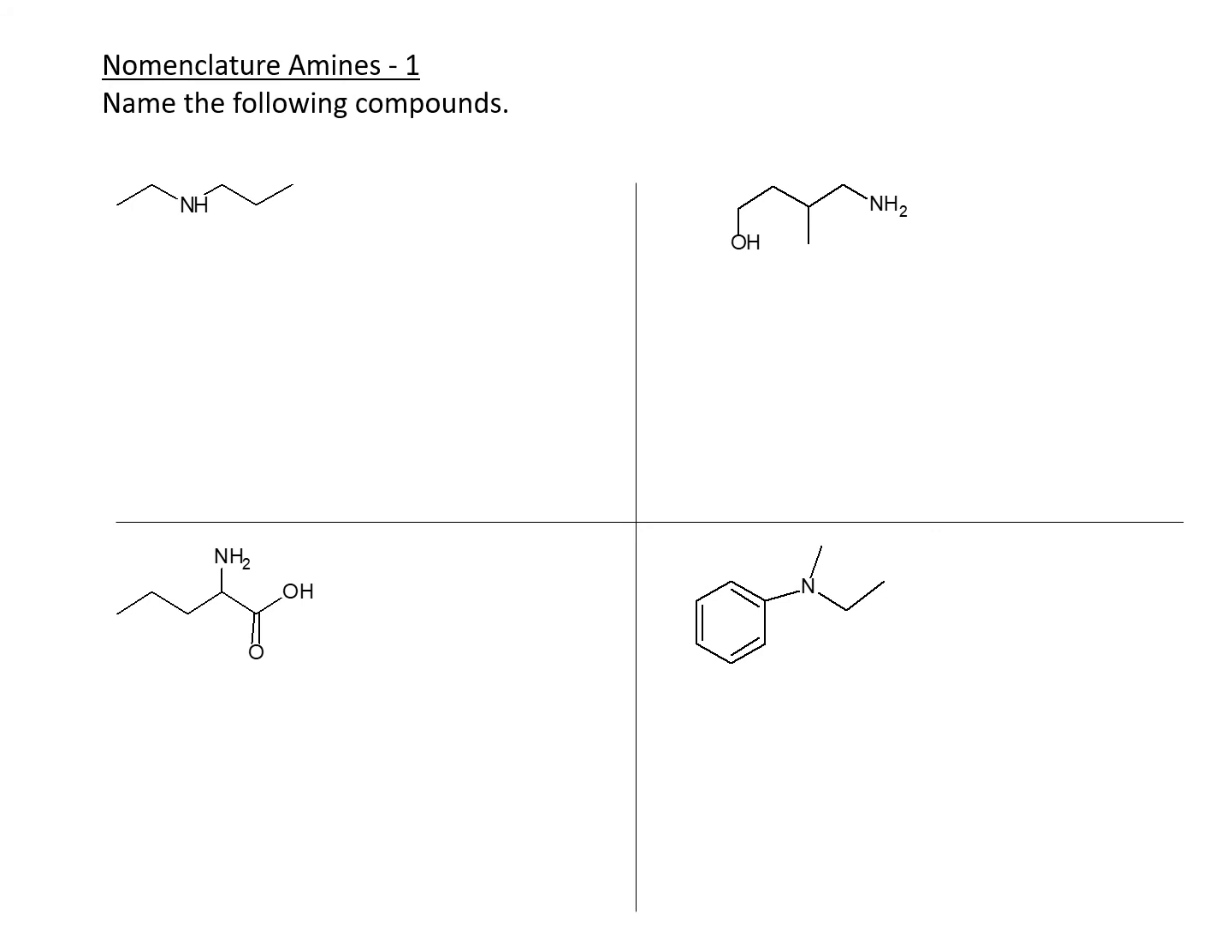So nomenclature of amines. Name the following compounds. So we have to end everything in amines. Depending on how you want to name it, I'm going to name it both ways, because there's an IUPAC way and then there's a general name. In the first one, this group right here is the ethyl group. This group on this side is going to be the propyl group.